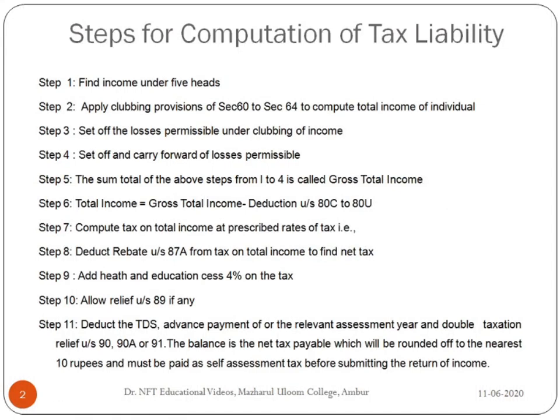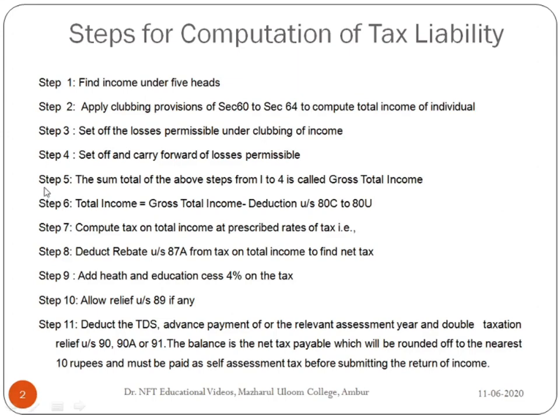We'll see the steps for computation of tax liability. Step 1 is to find out the income under 5 heads. The income under 5 heads already we have seen: salaries, house property, income from business and profession, capital gains, and income from other sources. Second step is to apply clubbing provisions of section 60 to 64 to compute total income of the individual. After computing the clubbing provisions, next third step is to set off the losses permissible under the clubbing of income. After the setting off, we have to carry forward the losses permissible.